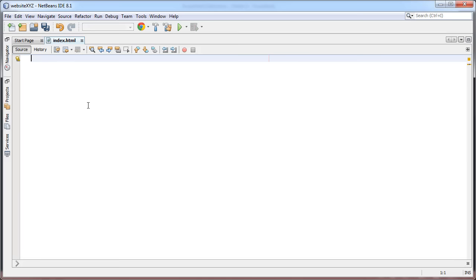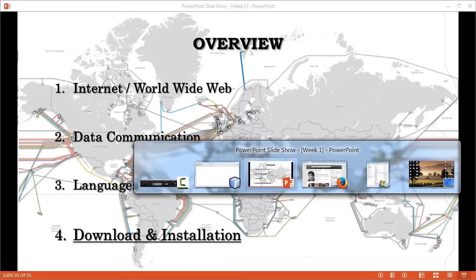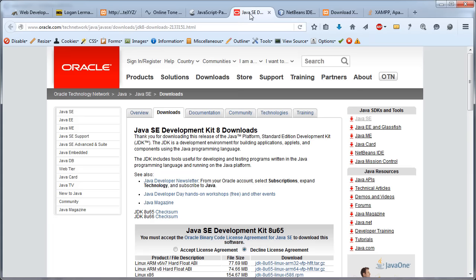NetBeans, however, also requires the installation of Java, so we need to install two things here. First, we need to install Java, at least the development kit, that's what it's called, and that is the precondition to install NetBeans. It requires Java. So we are actually downloading two things here. First of all, Java. The links, of course, are always in the description underneath the video or in the notes itself. That can be found, as mentioned, on this website here.